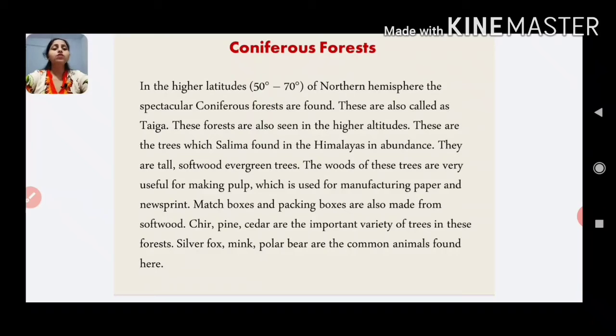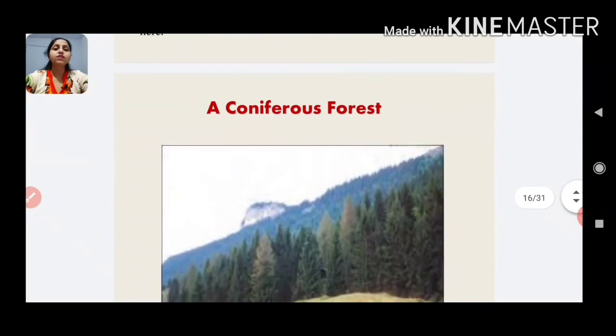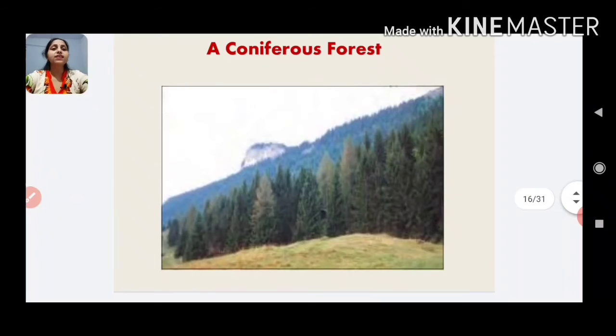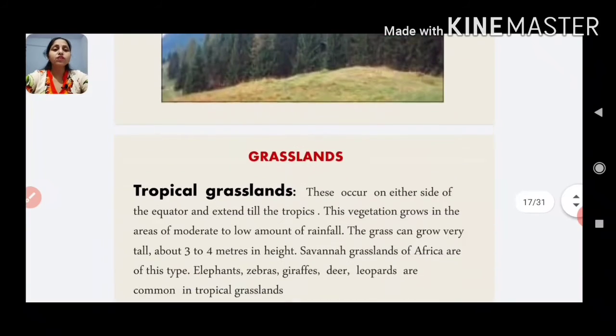They are tall softwood evergreen trees. The woods of these trees are very useful for making pulp, which is used for manufacturing paper and newsprint. Matchboxes and packing boxes are also made from softwood. Chir, pine, cedar are the important varieties of trees in these forests, and silver fox, mink, polar bear are the common animals found here. Here you can see a picture of coniferous forest.